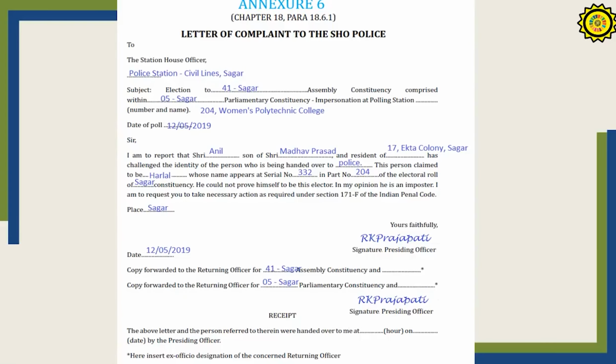Next, this is the letter of complaint to the SHO. This is normally given when the identity of a person whose impersonation has been challenged has been established, and such a person who is an impersonator has to be handed over to the police. For this, a formal letter of complaint to the SHO must be written. The name of the person, etc., is the basic thing to be sent, along with the signature of the presiding officer, and it should be handed over to the SHO, Station House Officer.